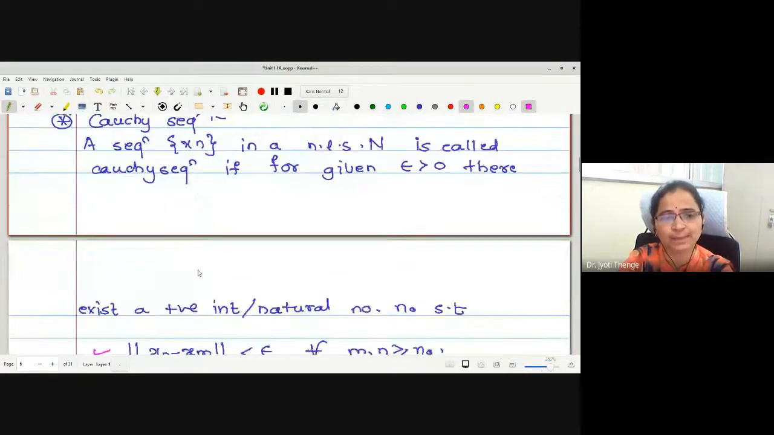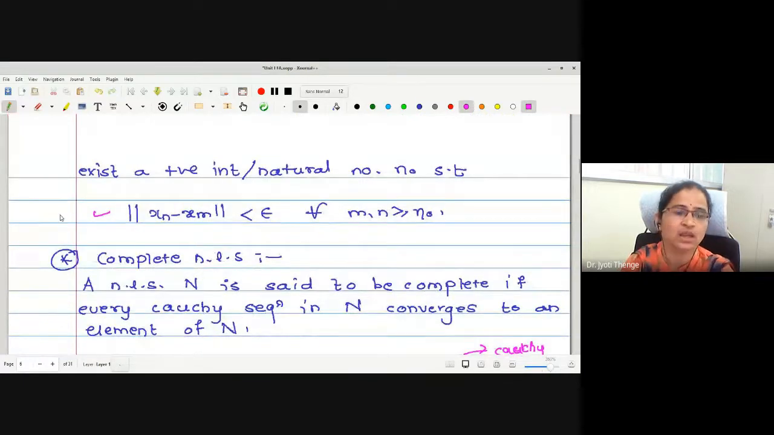The same is applicable for the Cauchy sequence as well. Previously, we were writing mod of xn minus xm less than epsilon. Now, this modulus is just replaced by the norm function.